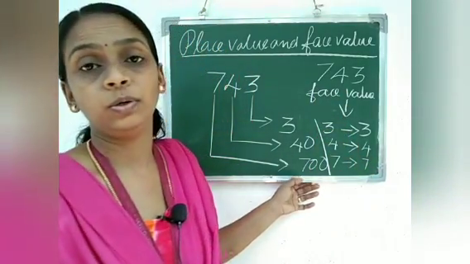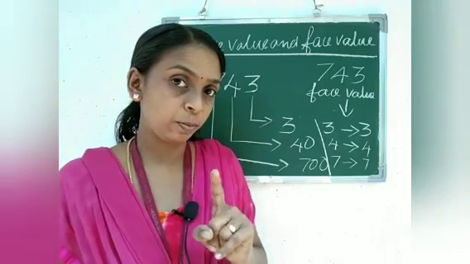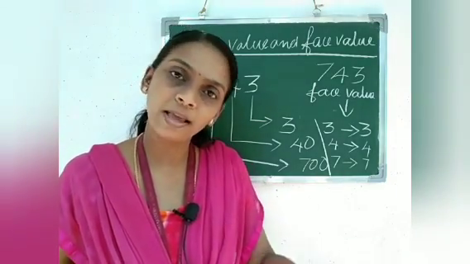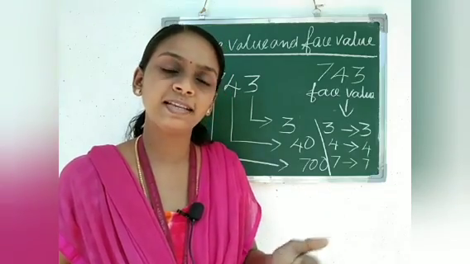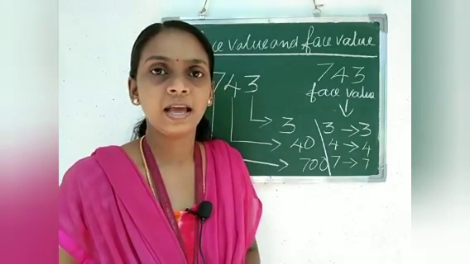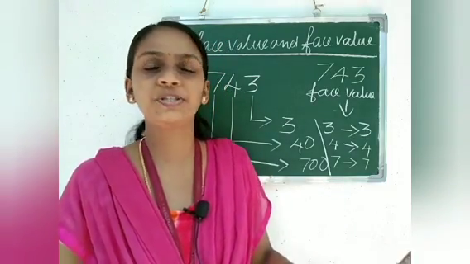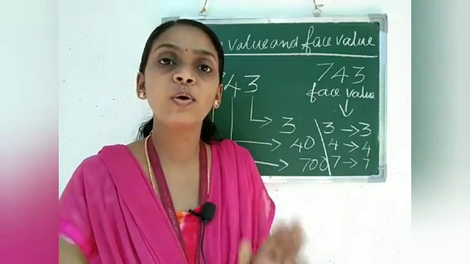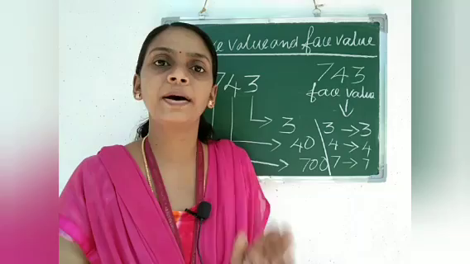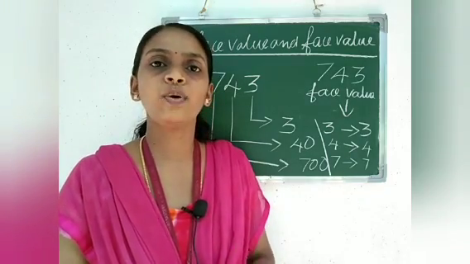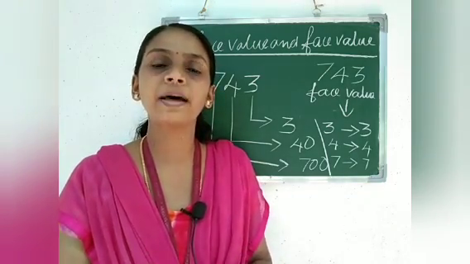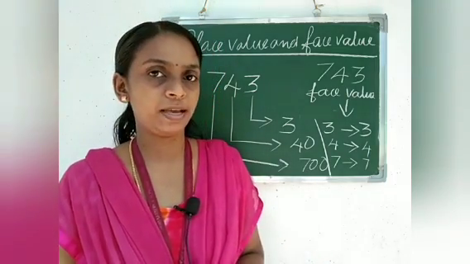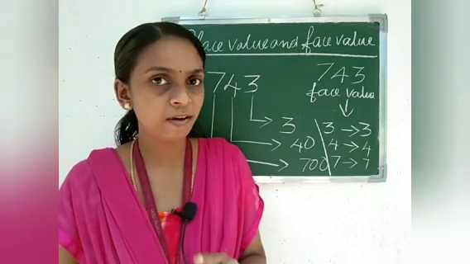I told you, place value changes according to their places. And face value doesn't change. Face value of a number is that number itself. It will not change according to their places. But place value